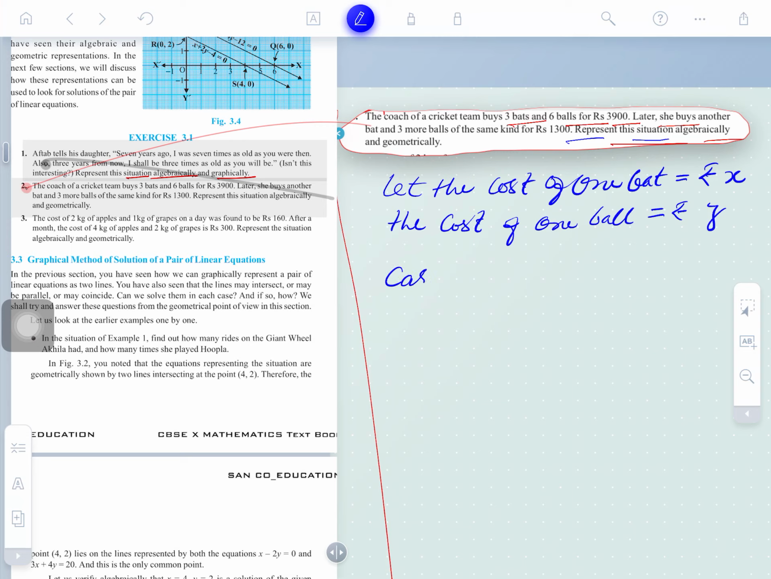Now solving the cases. What is the first case? 3 bats means 3x, 6 balls means 6y. Together 3900. This is the method here. However, I have not written it in this language. This can be solved further: x plus y is equal to 1300. This is equation 1. And what is case 2? Case 2 can be given here.